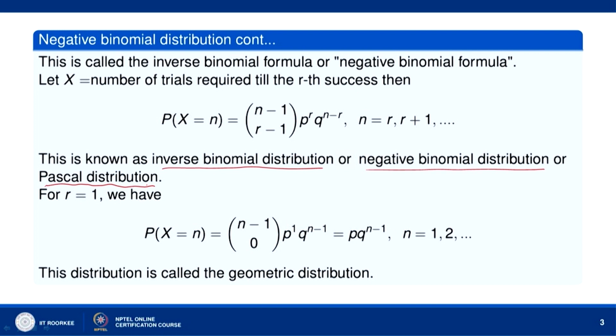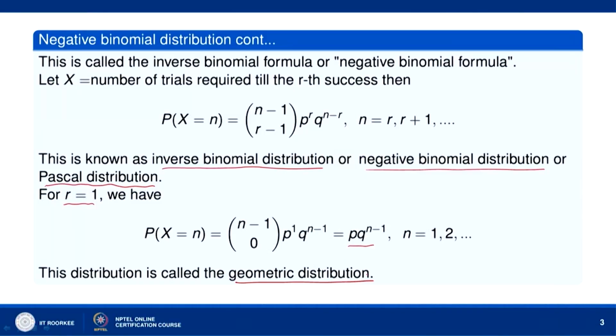In particular, if you take r equal to 1, then you can see P(X equal to n) is n minus 1 C 0 p to the power 1 q to the power n minus 1. n minus 1 C 0 is equal to 1. So we get p q to the power n minus 1. That means in n minus 1 trials we do not get any success, we get failures every time, so the probability is q to the power n minus 1. In the nth trial we get the success, so the probability for that is p, and therefore it is p q to the power n minus 1. This distribution is called the geometric distribution.